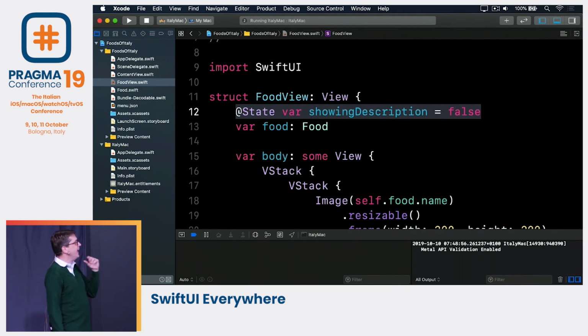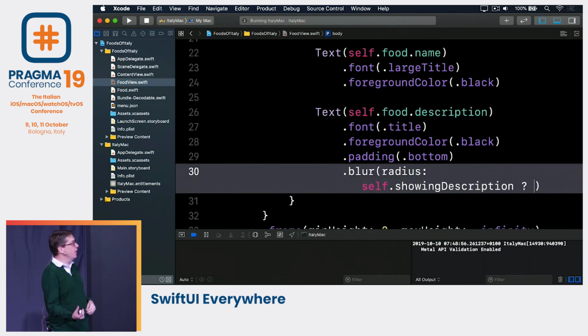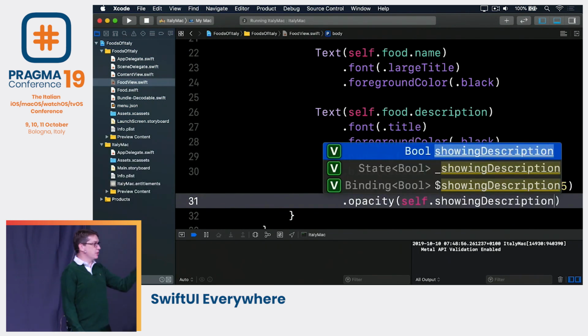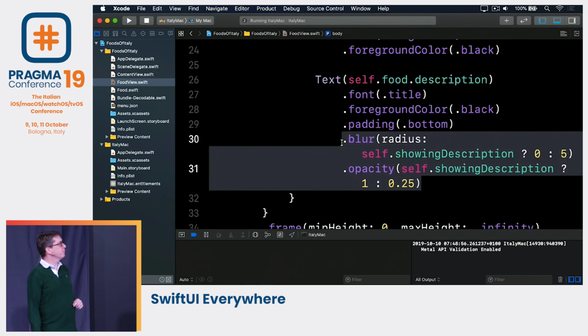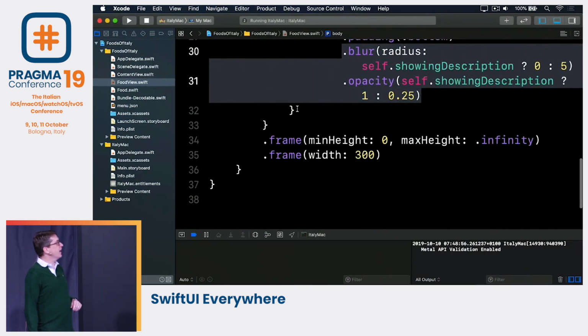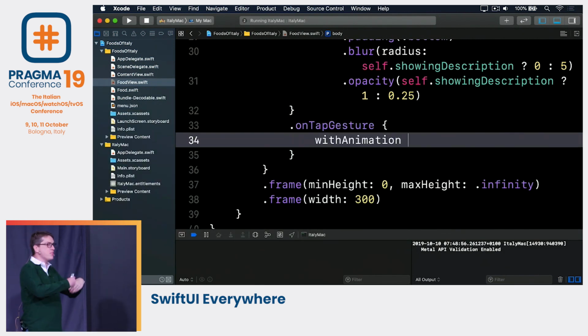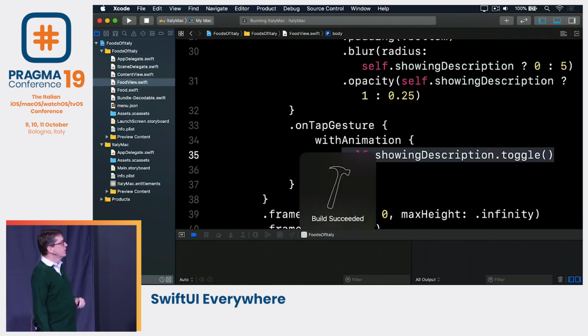And with that in place, we can now use that to modify our description with some modifiers. We can go down here and say that if our description has a blur radius, if we're showing description, blur is 0, otherwise blur is 5. And for opacity, if we're showing description, opacity is 100%, otherwise 0.25, so mostly invisible. Like that. So it'll change the blur or the opacity of the view based on that single Boolean. And then I'm going to attach to this whole stack an on-tap gesture that will, with animation, toggle the Boolean. Like that.